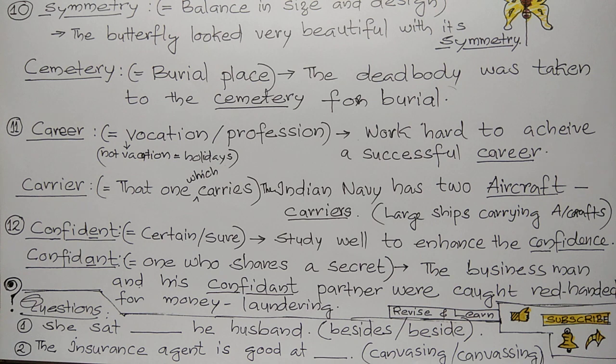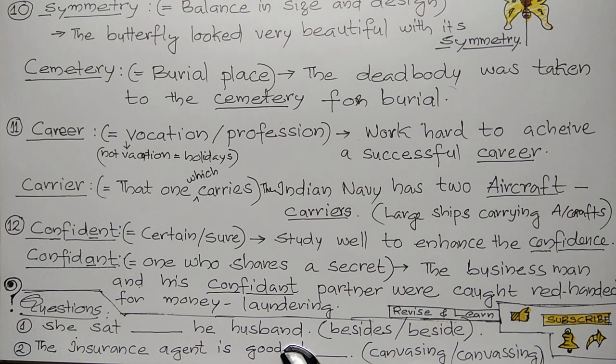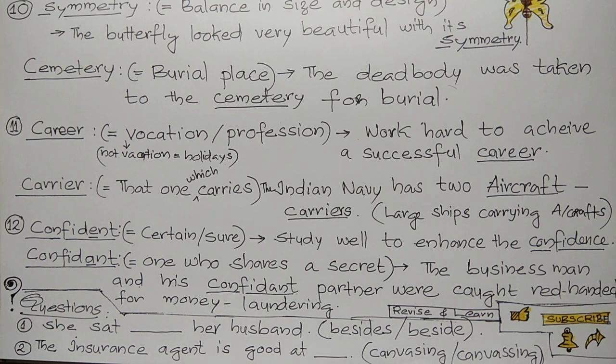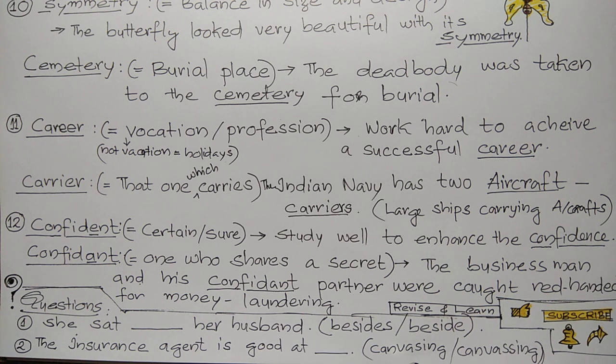Now there are 2 questions. You may revise the lesson once or twice. First one, she sat dash her husband. Besides, beside. Second one, the insurance agent is good at, first one, canvassing, canvasing.